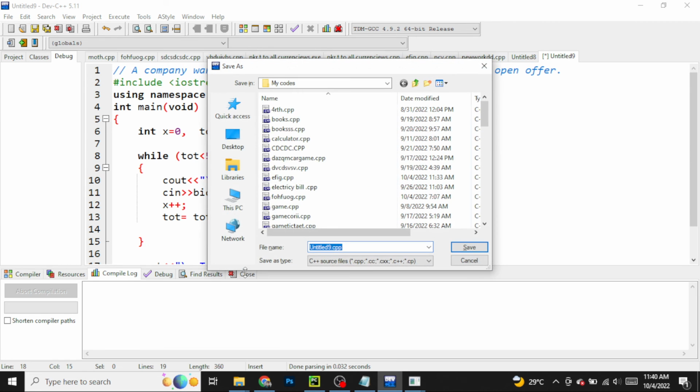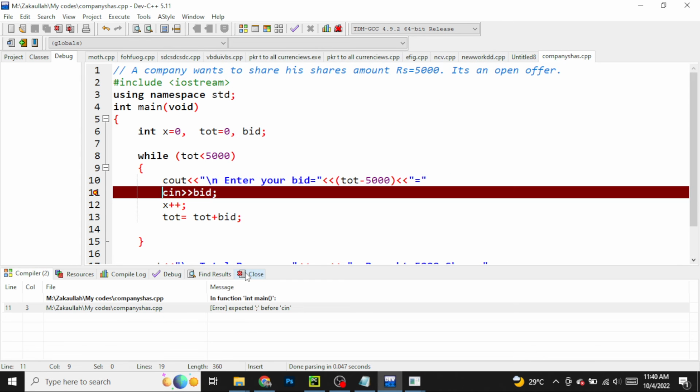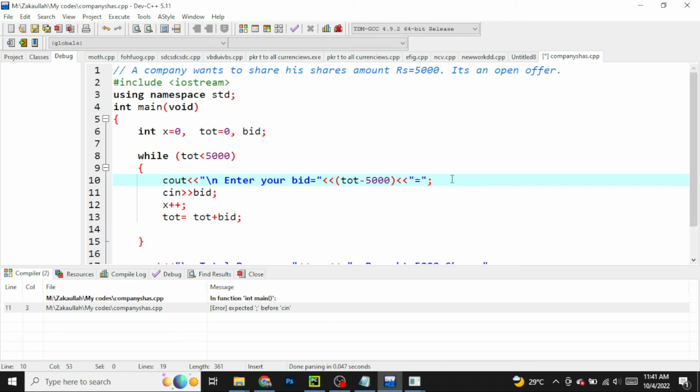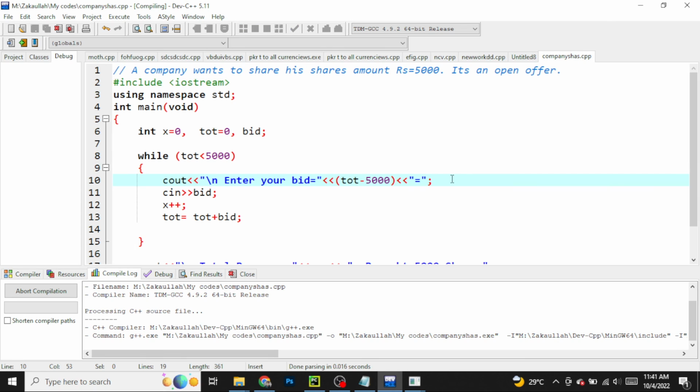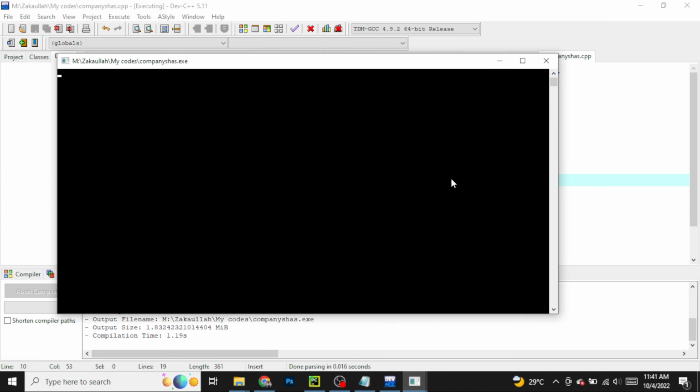So F9 is asking me about sharing the files. I'll write here company shares.cpp. It gives an error. So let's check what the error is. As you know, it's the rule of C++ that in cout we have to put a semicolon. I didn't put the semicolon there. So our program is done.